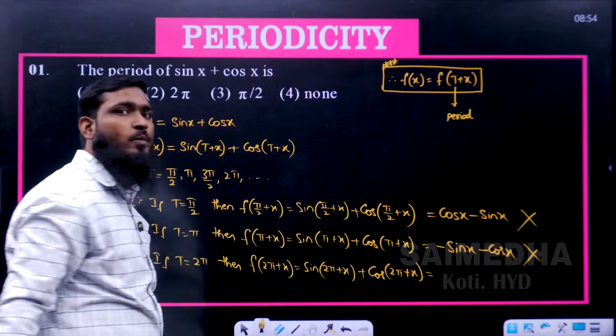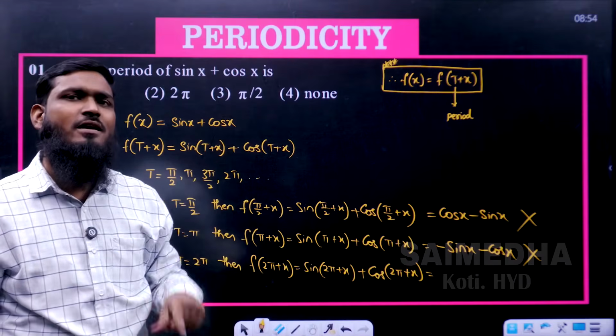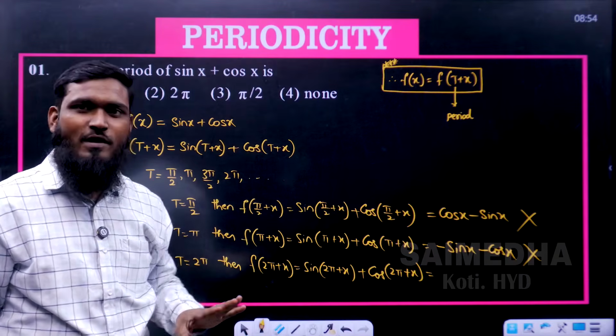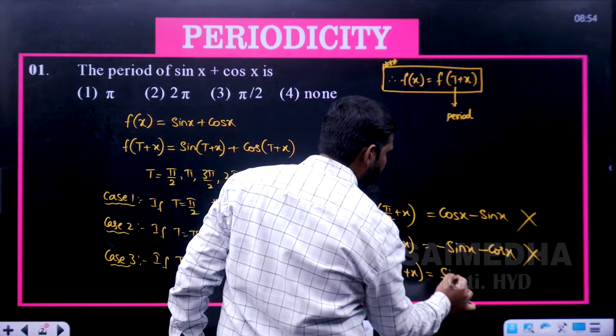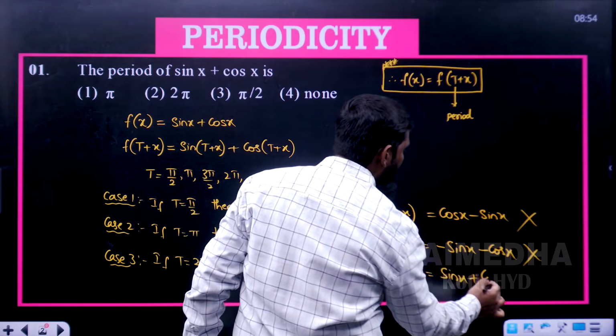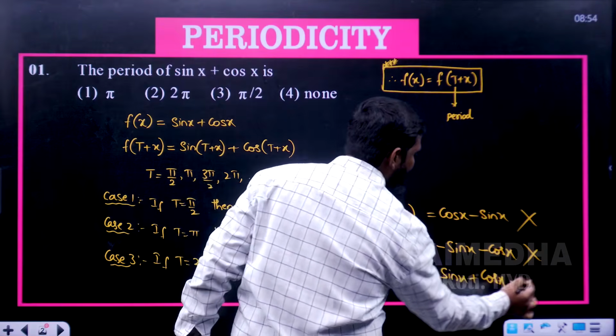Now what is the meaning of 2 pi? We are having 360. 360 plus theta is the first quadrant, where all will be positive. 360 means no change. So what is the answer for this? Sin x. And for this part, plus cos x. Sin x plus cos x. The question is sin x plus cos x, and the answer is also sin x plus cos x.